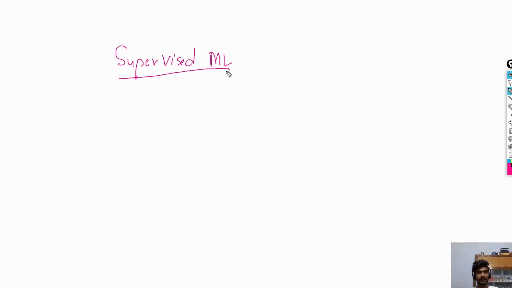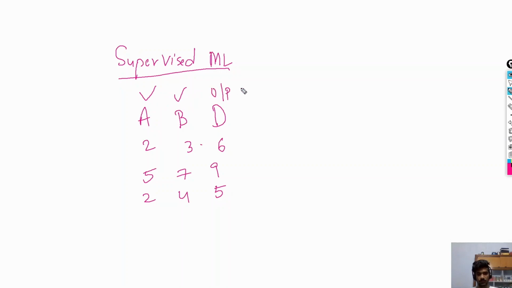As we have seen in some examples yesterday, in the same way we will have some input data. For example, let us assume that there are A and B as inputs and D as output, as yesterday. So 2, 3 and 6 is output, 5, 7 and 9 is output, and 2, 4 and 5 is output. Let us assume A and B are input variables, and this is the output variable. This is what is called supervised data, because there is an input for the data and the corresponding outputs are also given for the data.